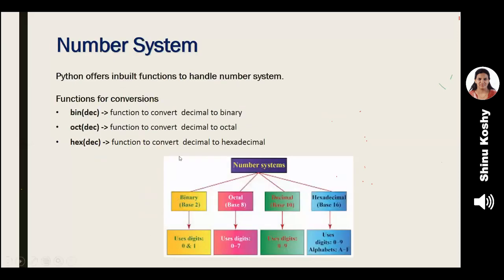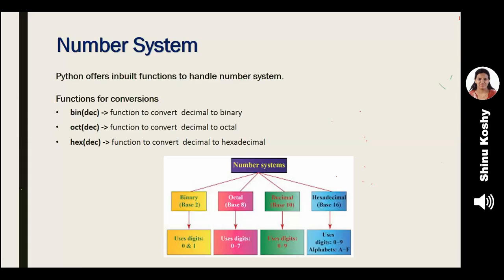Next, we go to number systems. Here we have a program, program number 19, where we are supposed to do some conversions. The basic number systems are binary, octal, decimal and hexadecimal. We are required to do conversions from decimal to binary, decimal to octal, decimal to hexadecimal, etc. For that also we are provided with inbuilt functions in Python. So we don't have to worry about dividing successively by 2, getting the remainder, etc.